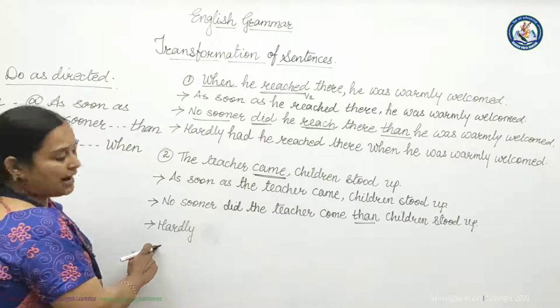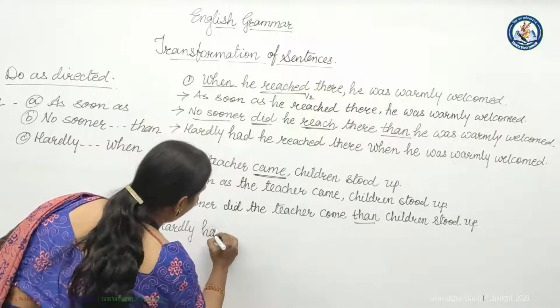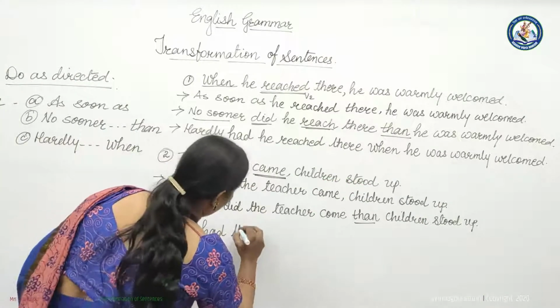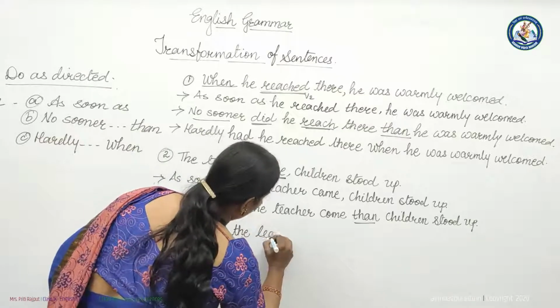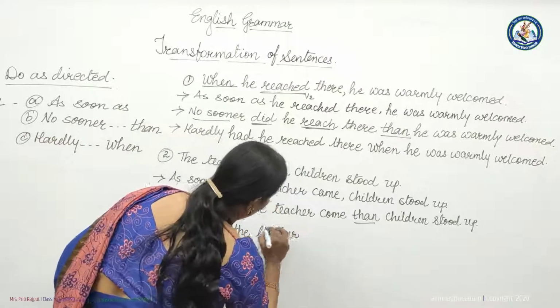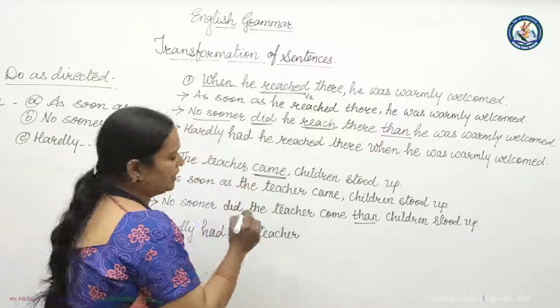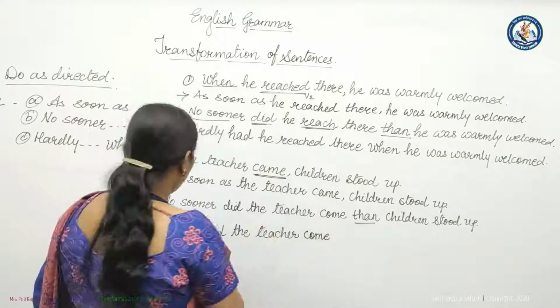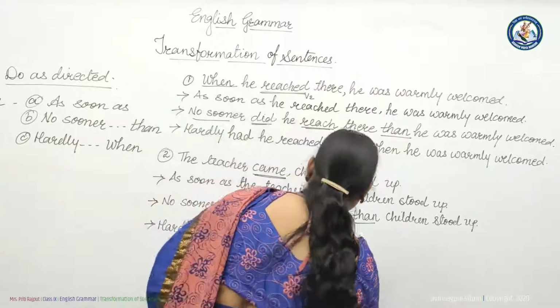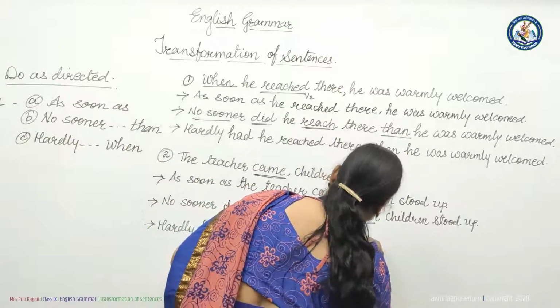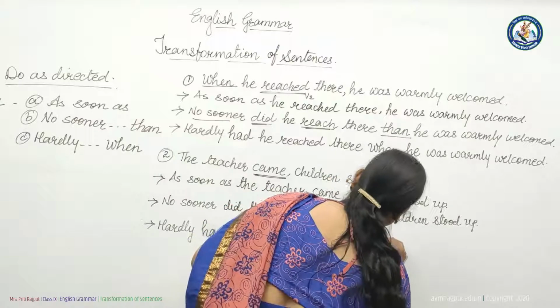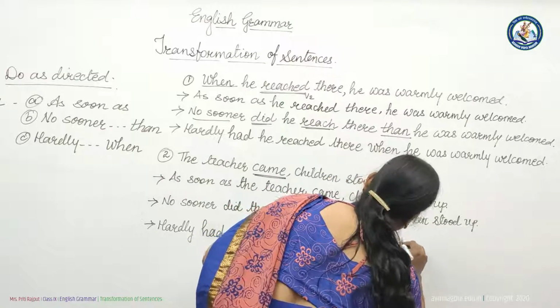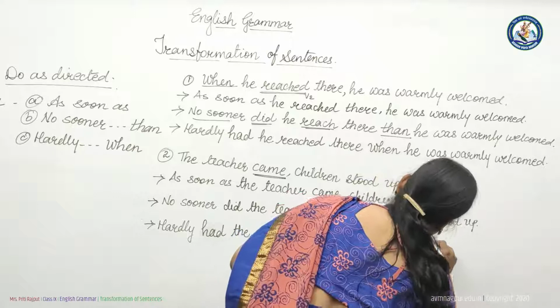The last one is hardly. Hardly had the teacher, see friends, here we have to write the V3 form of came. It is come. Come, came, come. Hardly had the teacher come when children stood up.